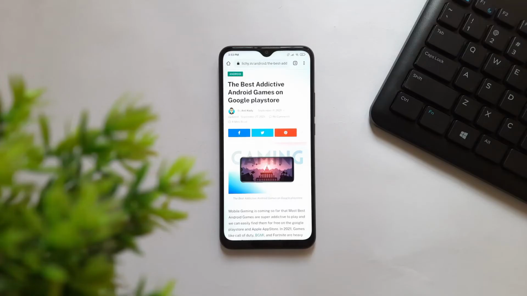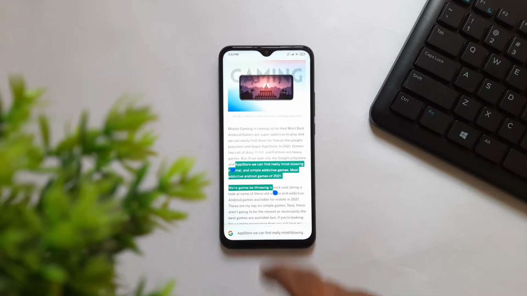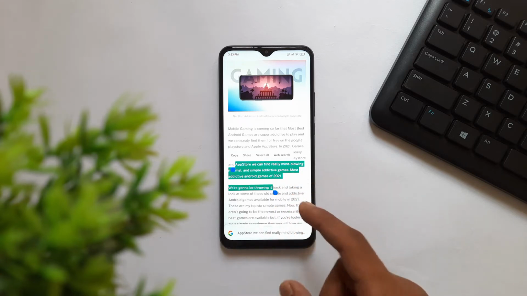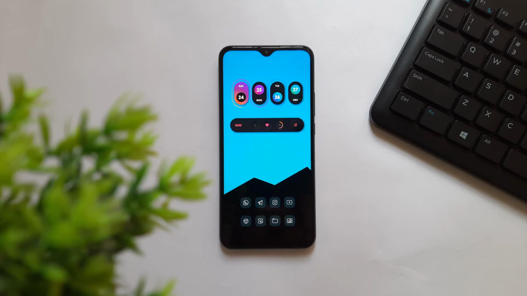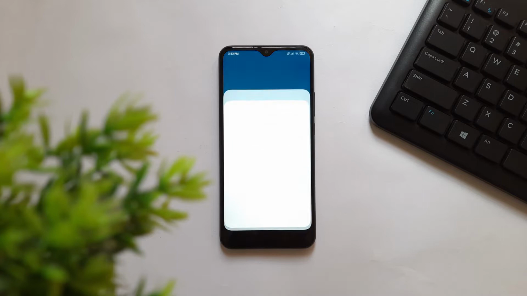And guys, next we have an app called Universal Copy. We all know that we can copy the text from Google Chrome and any other text files, but we cannot copy the text from images on Instagram, like we are not able to copy the Instagram caption and hashtags. So in this situation, we can use this Universal Copy to copy any text from our smartphone.